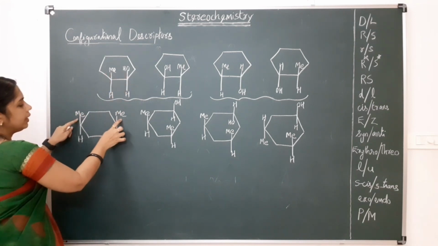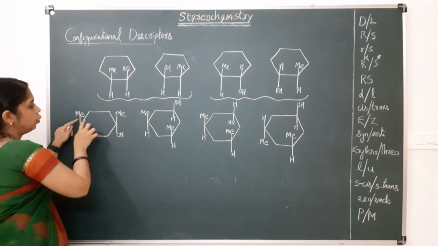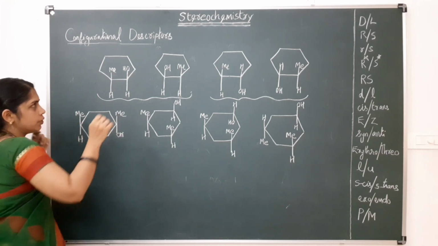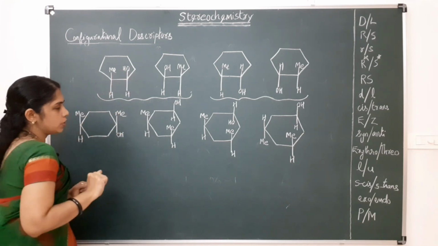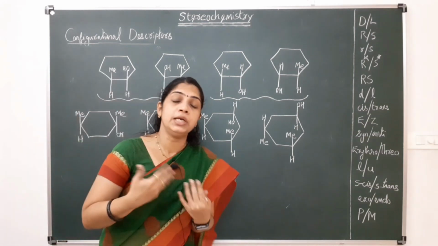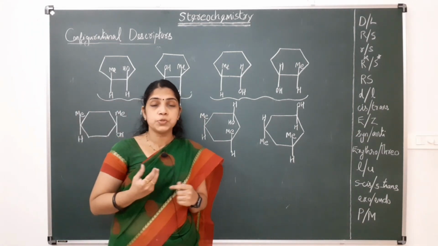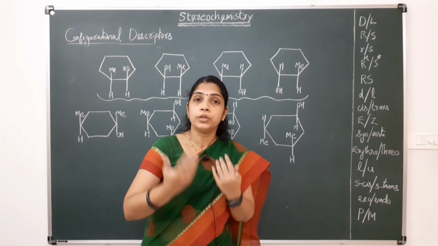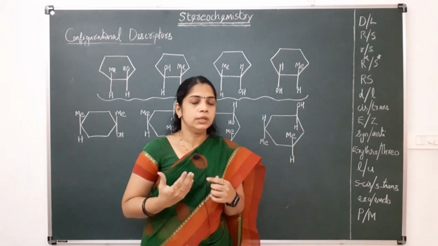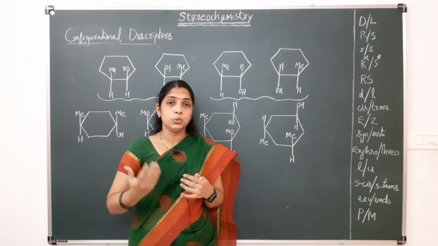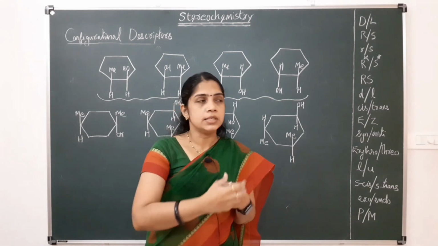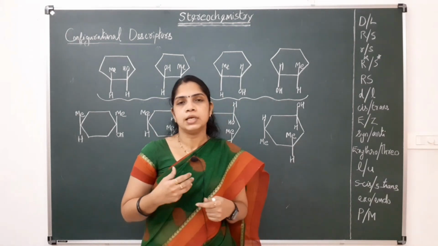But here 2 methyl and 1 OH, 3 substituents are there. Here methyl and OH, 2 substituents. So when the number of substituents increases to more than 2, this cis and trans system of nomenclature is difficult.